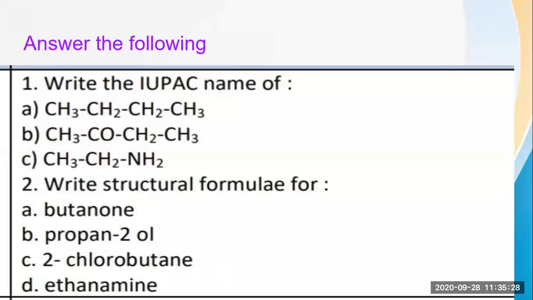Yes. Then the second one, CH3COCH2CH3. Next, Akdas is raising his hand. Beta, again I'm asking you, what is your school name?